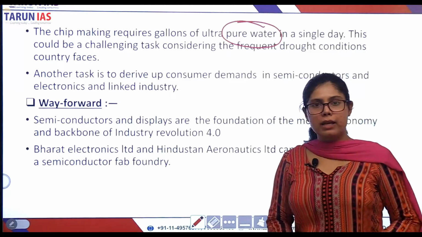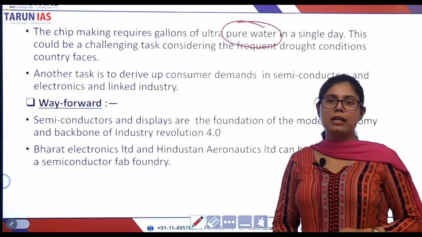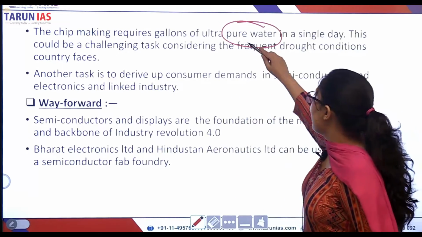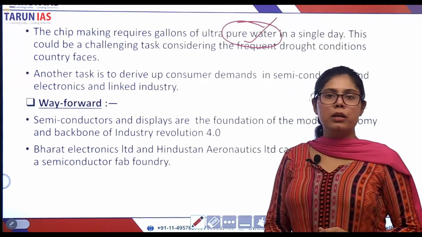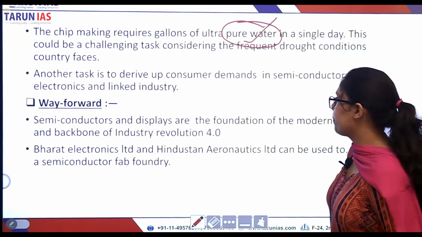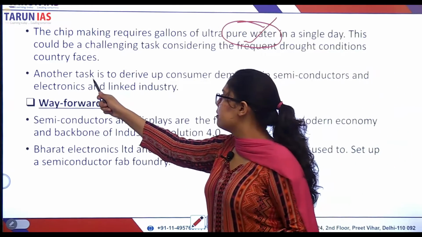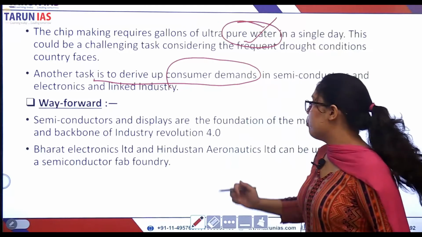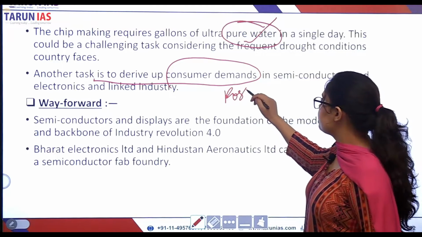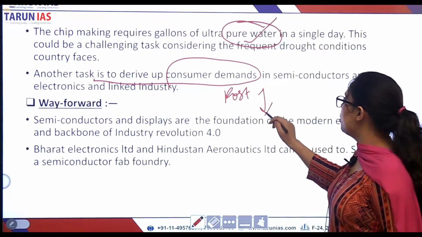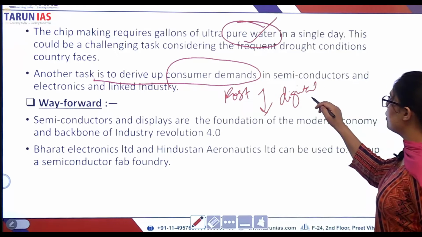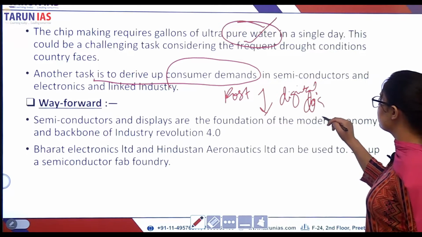Considering the vagaries of monsoon, climate change and the frequent drought that India faces in several parts of the country, providing ultra pure water would be a daunting task for the government. Another challenge is to drive up the consumer demand, right? As a post effect of COVID-19, there is a low demand with respect to digitalization, or you can say digital gadgets.